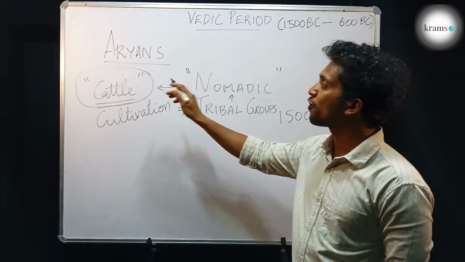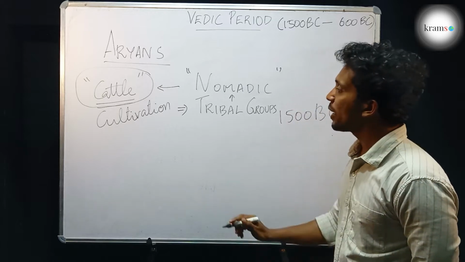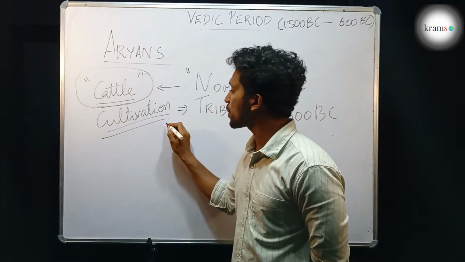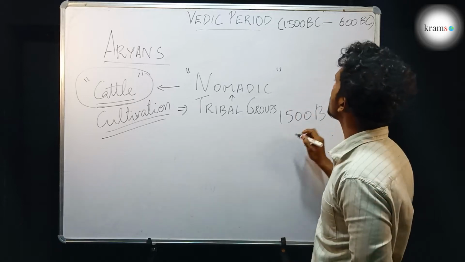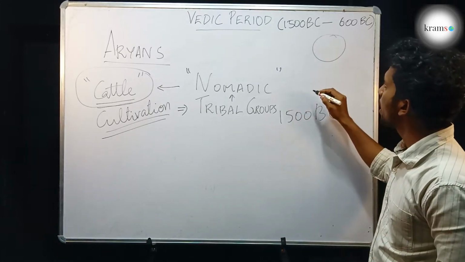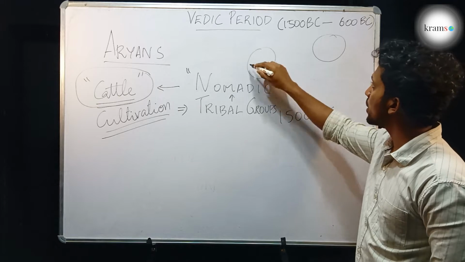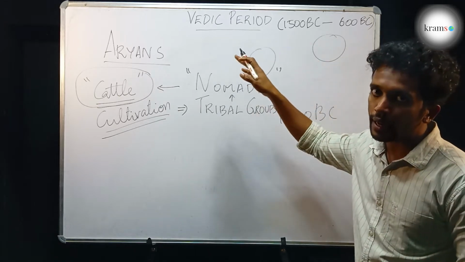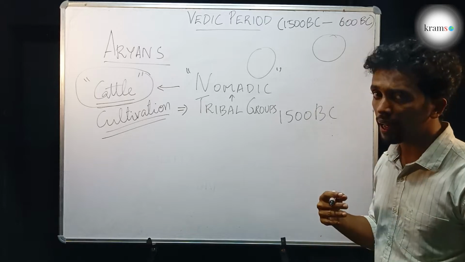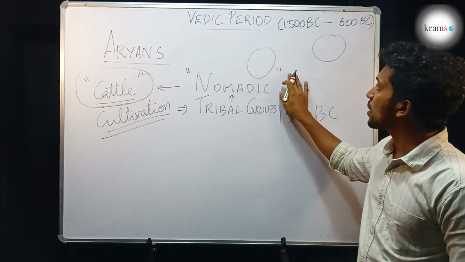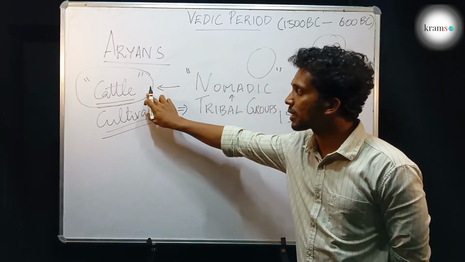They had very little cultivation also because of lack of rainfall and lack of rivers. Hence, people in Central Asia, people in the Iran region, those regions which were dry and had grasslands, had their main occupation as cattle rearing.